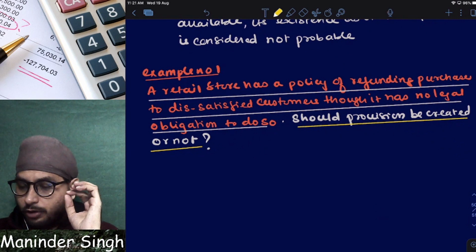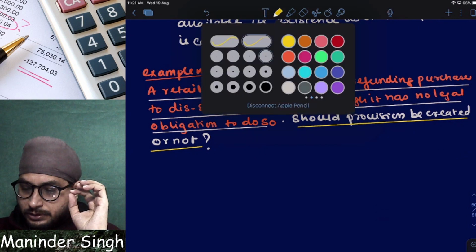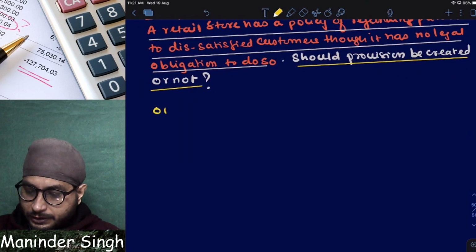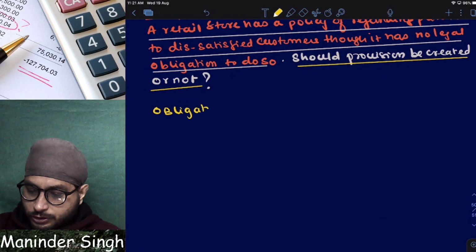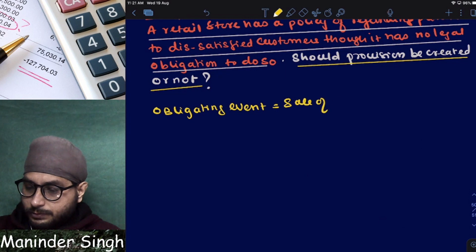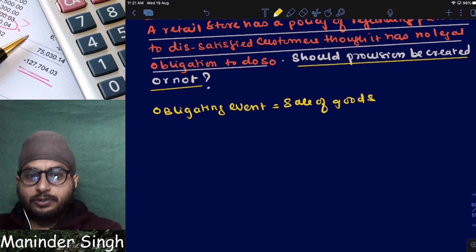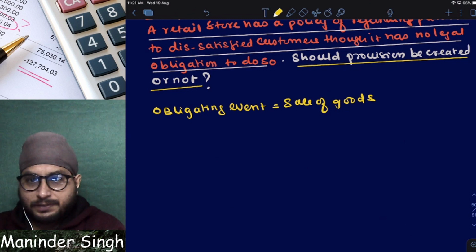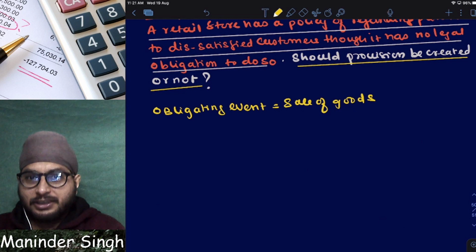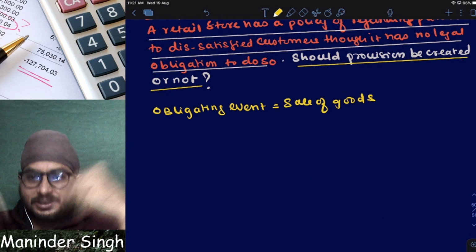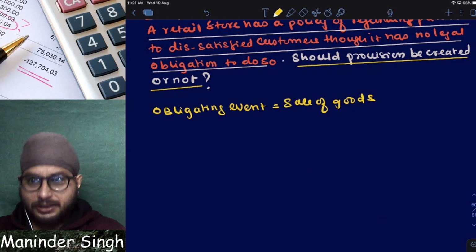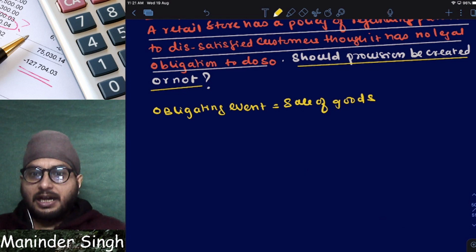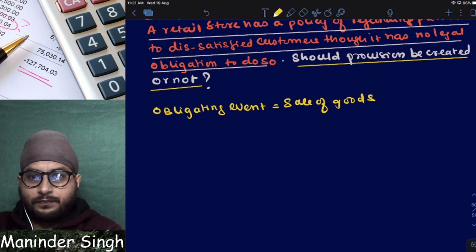Obligating event means what? Let us say here, what is the obligating event here? Event is nothing but sale of goods. Sir, if I sell the goods to you, law is not forcing me, right? That is my company's policy. Once you buy something from me, if you are not satisfied, I am telling you that I will refund you the money.